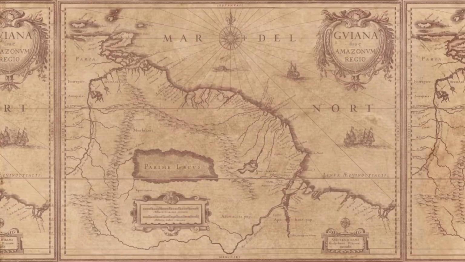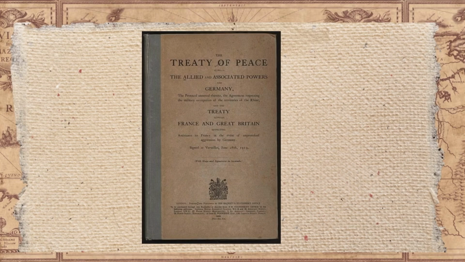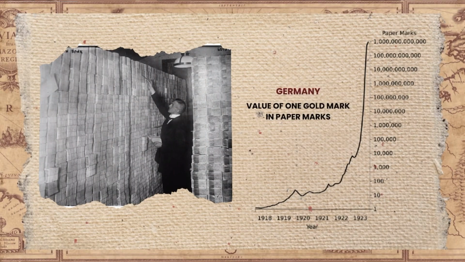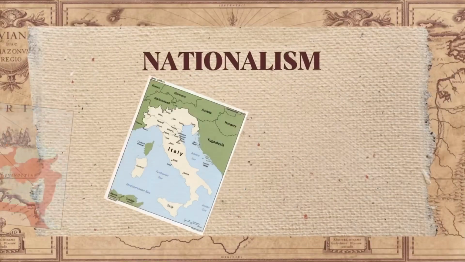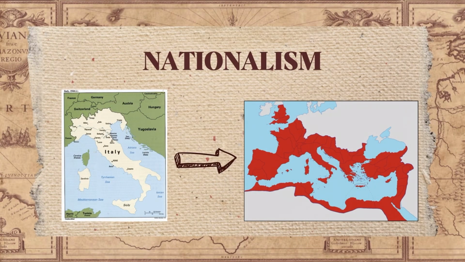We see this in Russia before the revolution, when a great part of the population suffered from famine and faced a very hard situation. We can also see it in Germany, where people were angry about the punishments imposed by the Versailles Treaty, and also suffered from a hyperinflation, which was made even worse by the crisis of 1929. Another aspect that is common in these regimes is radical nationalism, which was present, for example, in the rise of fascism in Italy.